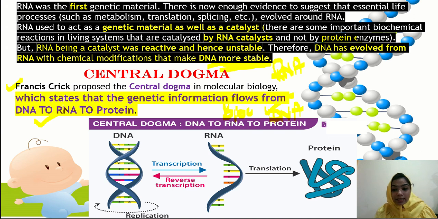Here you can see that first I was saying that from the RNA the DNA is produced, but here it says DNA to RNA and then protein. So how is this possible? This central dogma has clarified how DNA is produced from the RNA and also how RNA is produced from the DNA.